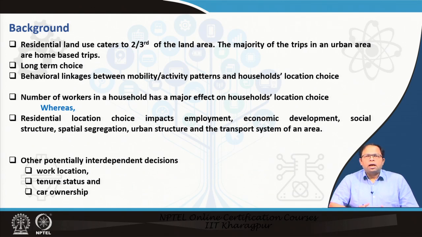For example, if you have a car, you are not concerned about bus routes or transit routes. In that case, you can choose to locate in an area a little bit away from the core city area, or away from the transit network. In the Indian context, it could be a car, it could be a two-wheeler. So, people's choice to reside in a particular area also depends on their vehicle ownership. That means whatever vehicle he owns has an impact on that particular choice.